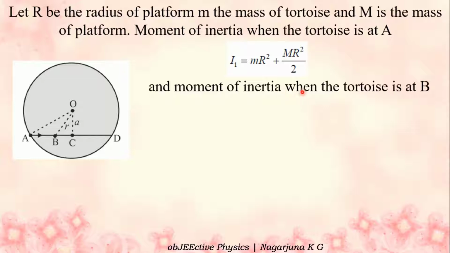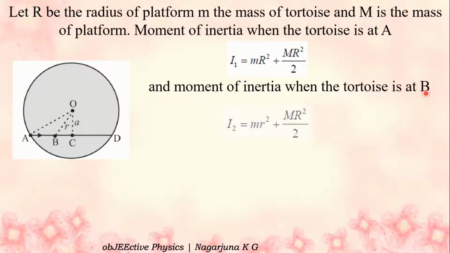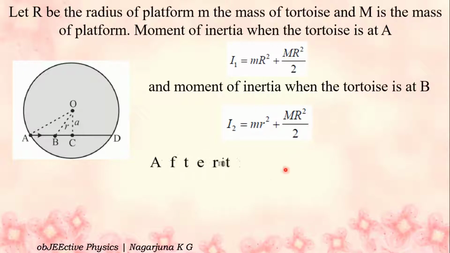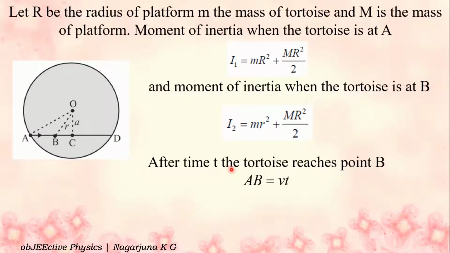And moment of inertia when the tortoise is at B. Observe the diagram. At B, what is the distance? OB is small r. So therefore I2 is equal to small m into small r square, the moment of inertia for the tortoise, plus M R square by 2 as it is. After time t, the tortoise reaches point B. Observe the diagram, AB with velocity v. So the distance travelled from A to B, AB, is equal to velocity into time, v into t.